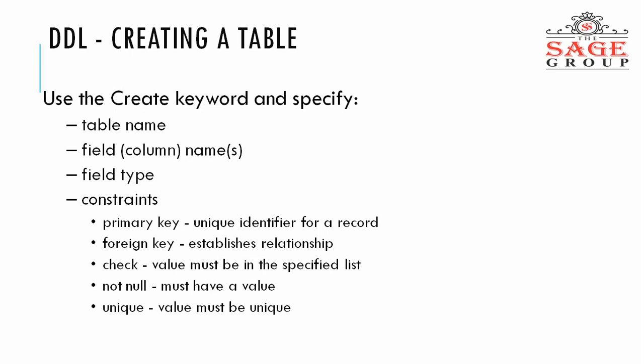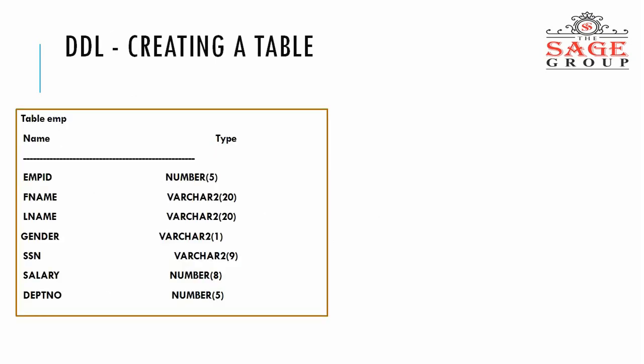Check, that constraint tells the value must be in the specified list. Not null means there is no null value, there must be a value for each tuple or particular column. Unique, the value must be unique. So these are some of the constraints.